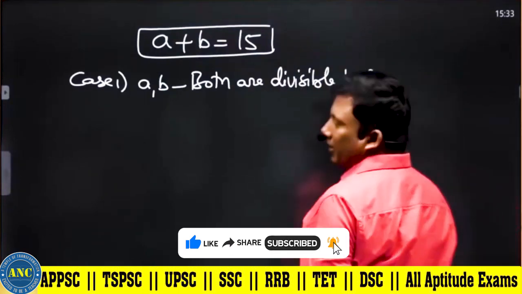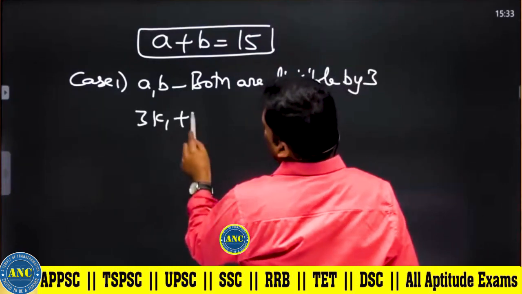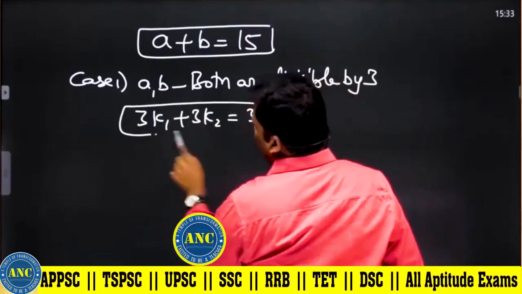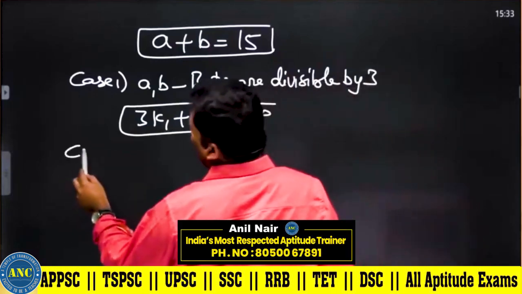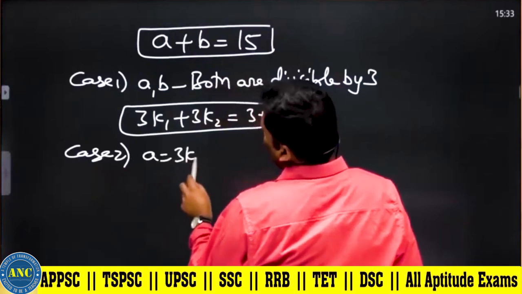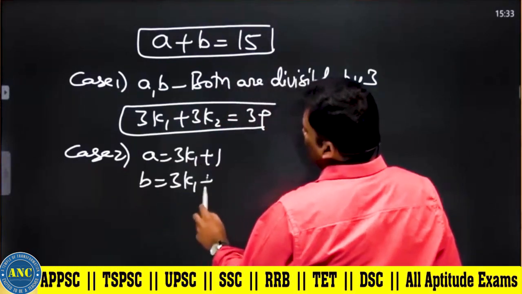Case number 1, 3k1 plus 3k2 equivalent to 3 into something, 3 common. Case number 2, a can give remainder 1, b can give remainder 2.